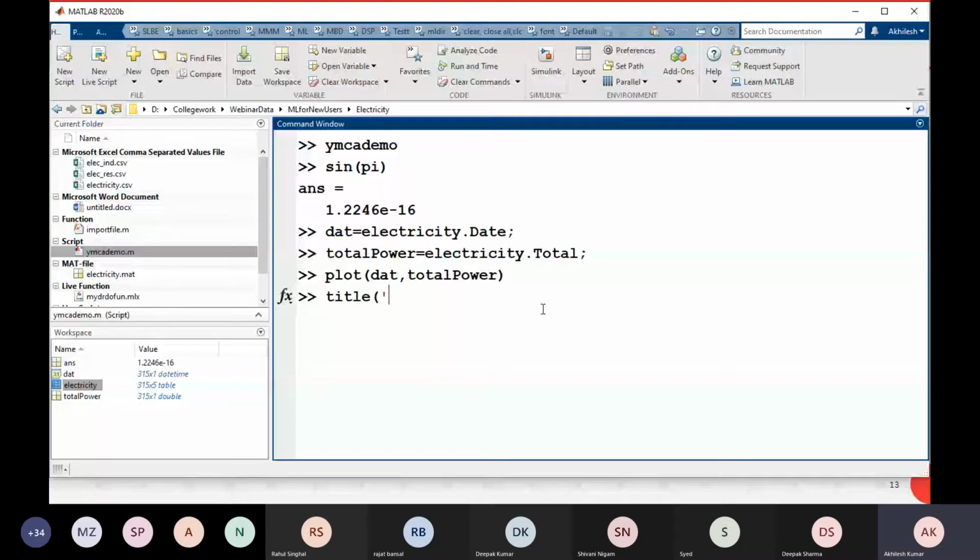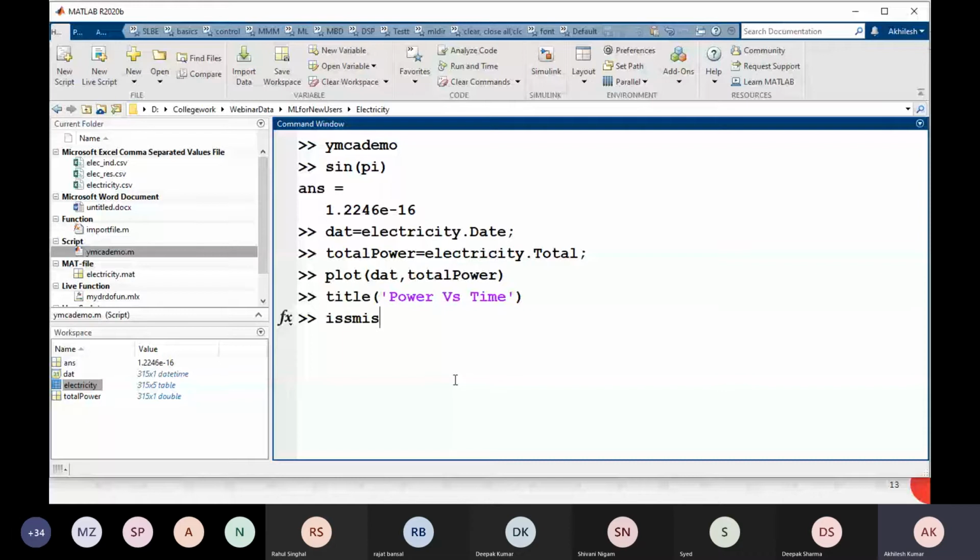Okay, as I told, there is missing data also. If I have to find out whether there is missing data or not, simply I will give the command ismissing, and again I will use tab, ismissing and the variable name. So I am going to give this.